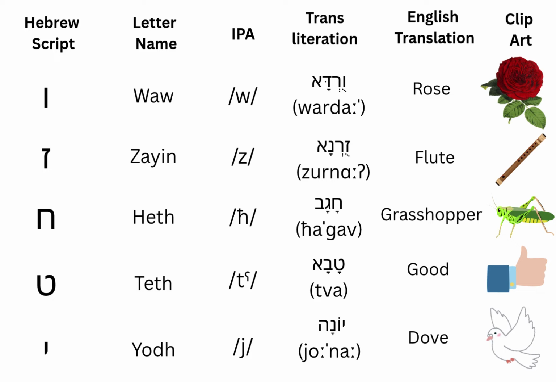The next is death. It gives the sound t. It is harder sound of t, like in the word tva, which means good. The next is yod. It gives the sound y, like in the word yona, which means dove.